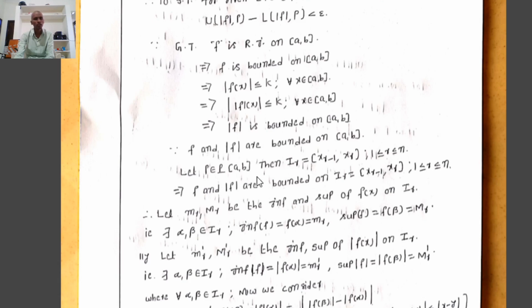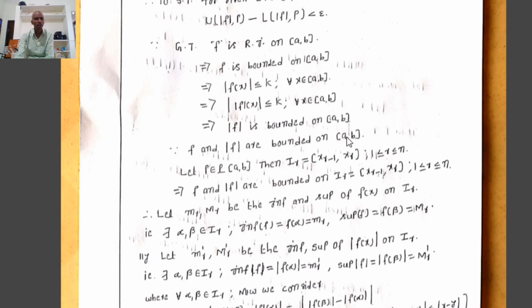Let P belong to the set of partitions of closed interval [a, b]. Then the rth subinterval I_r is the closed interval [x_(r-1), x_r], such that 1 less than or equal to r less than or equal to n, where P is the partition of closed interval [a, b] containing the points a equal to x0, x1, x2, x3, up to x_(r-1), x_r, and so on up to x_n equal to b.